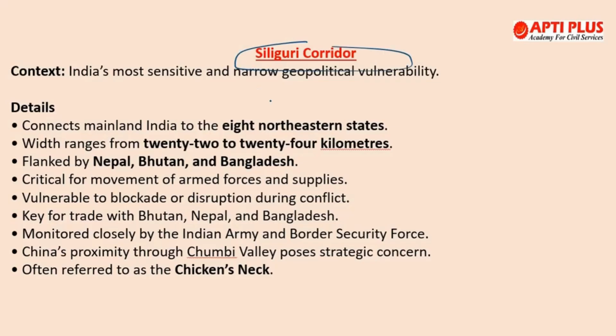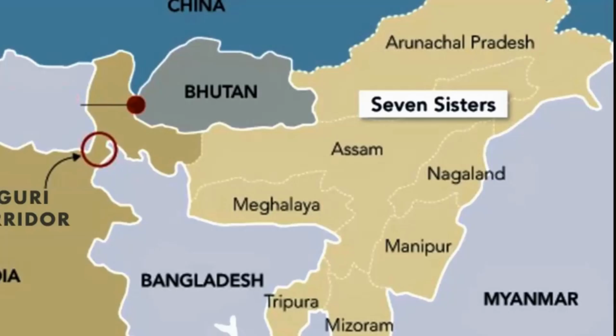Next topic is Siliguri corridor. So the Indian Army has established 3 new garrisons near the Siliguri corridor to strengthen operational readiness, because there are security concerns right now because of China's growing presence and Bangladesh's political changes, of course. Now here we'll talk about the Siliguri corridor.